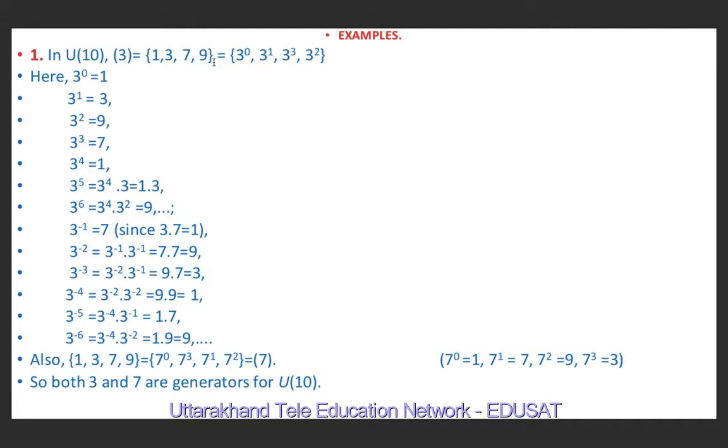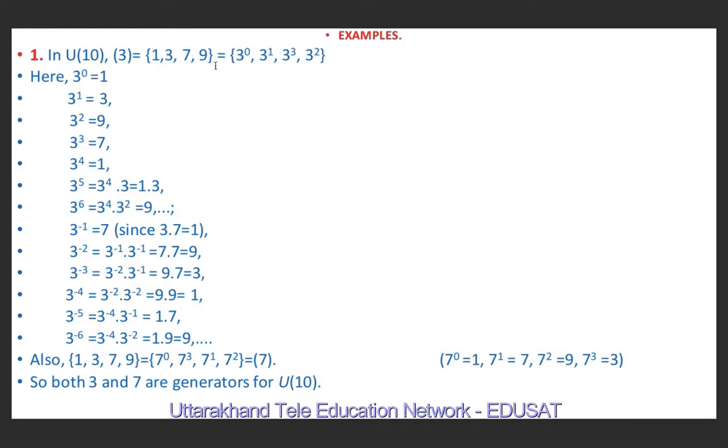We know that two integers are said to be relatively prime if there is no integer greater than 1 that divides them both. It means their greatest common divisor is 1. That's why I have written U10 equal to 1, 3, 7 and 9, because these are the numbers which are less than 10 and relatively prime to 10.